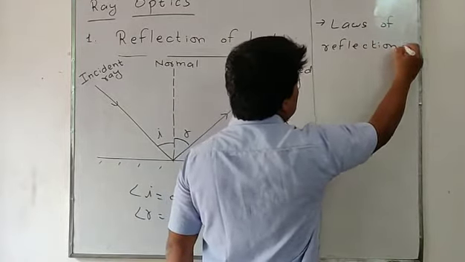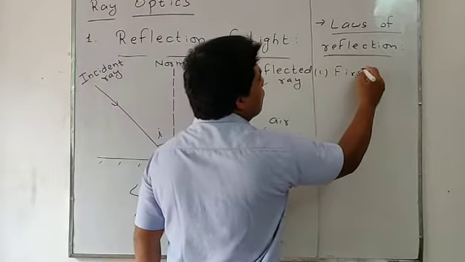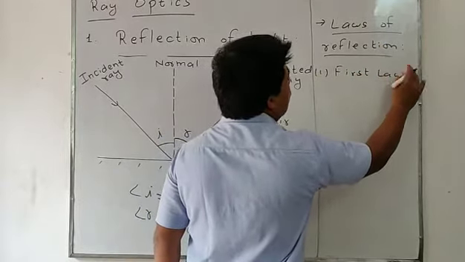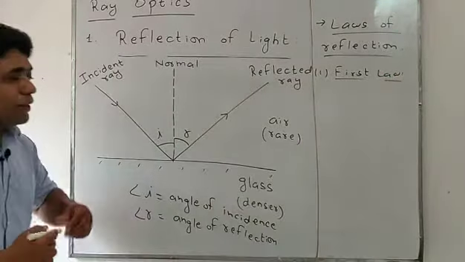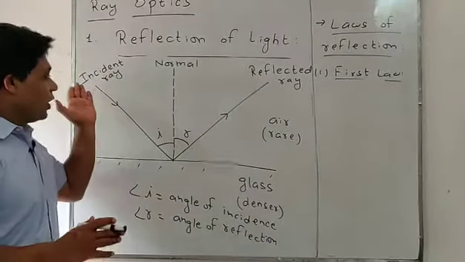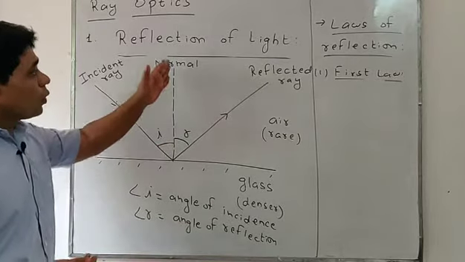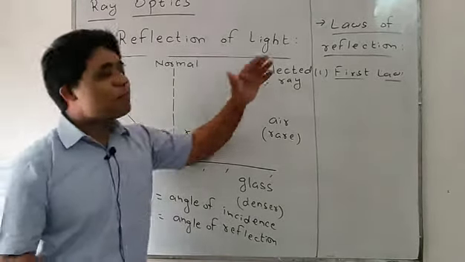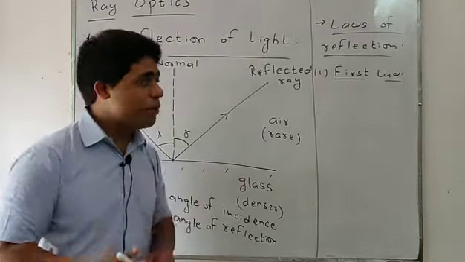First of all, we discuss the first law. What is the first law of reflection? Listen, the first law states that the incident ray, normal and reflected ray should lie in the same plane.